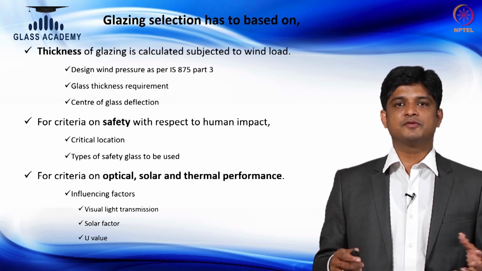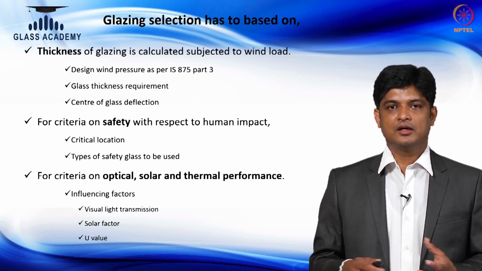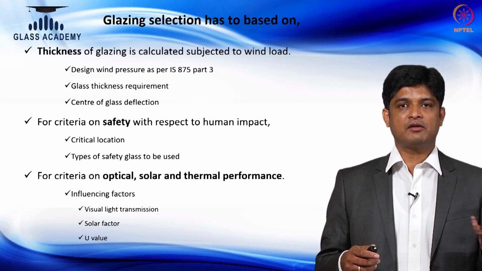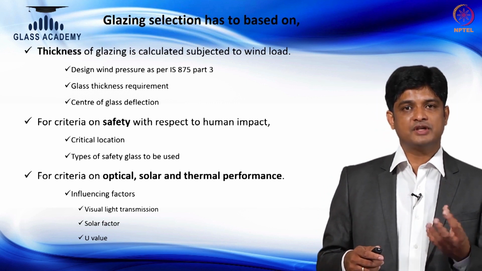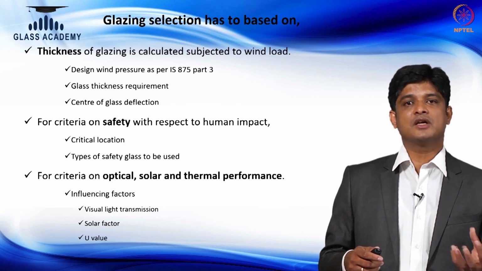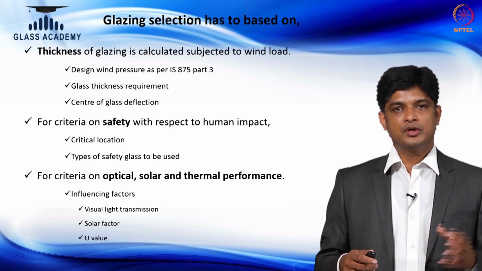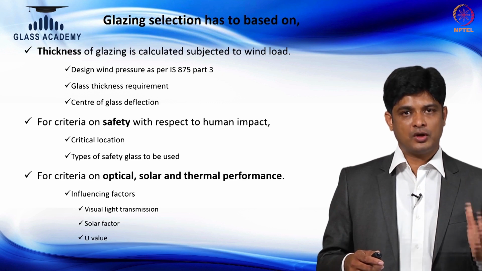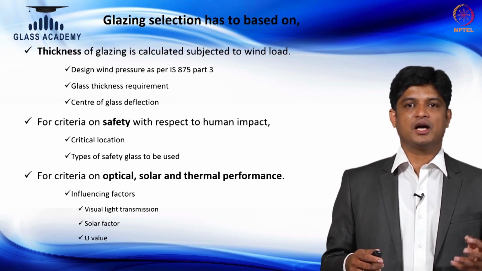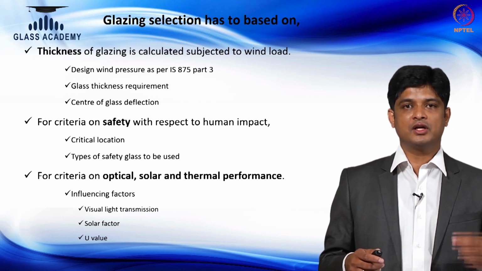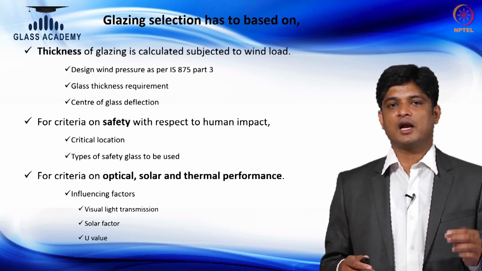So there is a difference of 15 degrees, which is called the delta T. There is a possibility of heat transfer from a higher temperature to a lower temperature. The parameter defined in the glass to understand this phenomenon is called U value. So visual light transmission, solar factor, U value. These are three important parameters that anybody has to be very clear on to select a glass for a building.